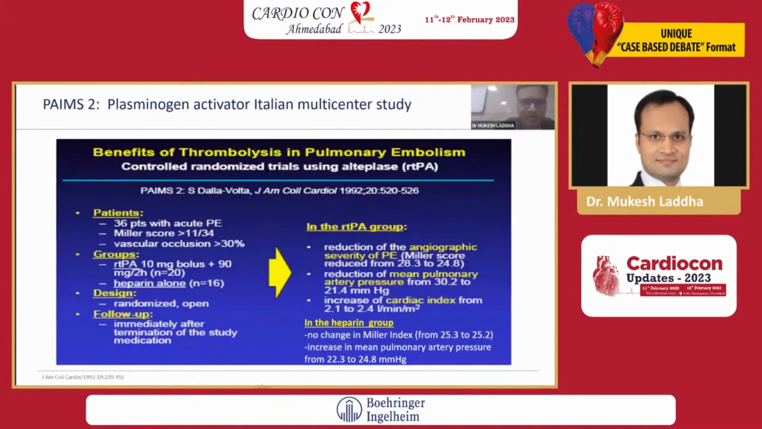The benefit of thrombolysis in pulmonary embolism: in the PAIMS 2 trial, 36 patients with acute PE were randomized, one group receiving rtPA and another heparin alone, and followed immediately after termination of the study. It showed reduction of the angiographic severity of PE, reduction of mean pulmonary artery pressure from 30 to 21, and increase in cardiac index from 2.1 to 2.4.